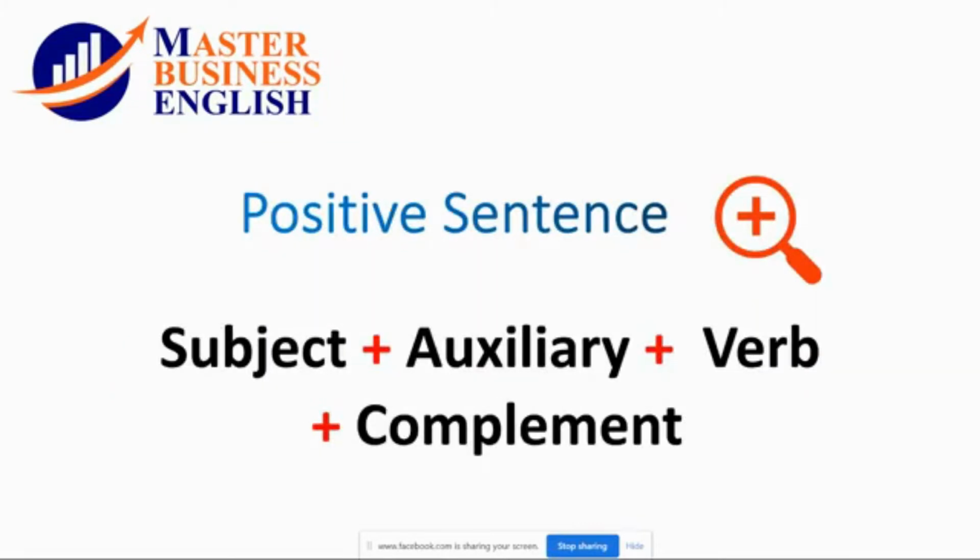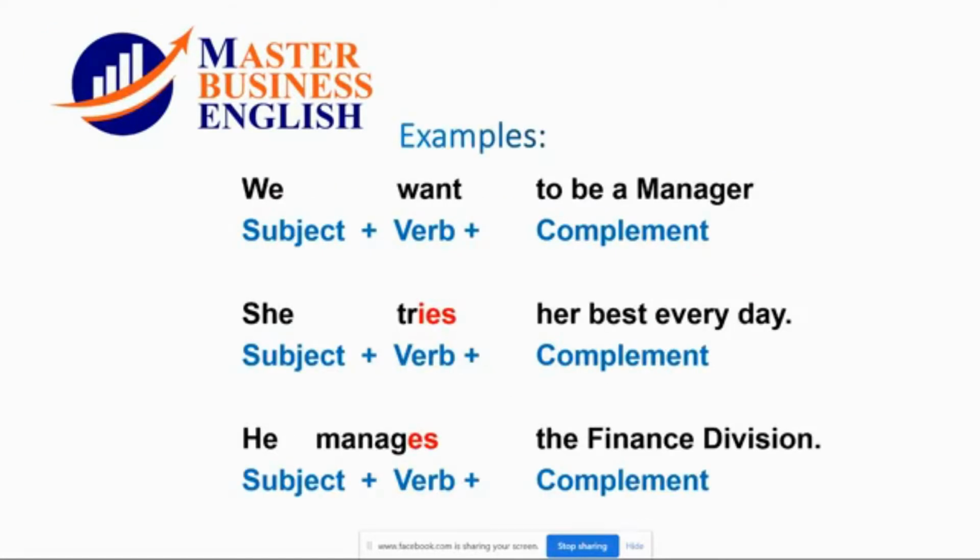In a positive sentence, remember the structure is subject, verb, and complement. We want to be a manager: subject we, verb want, complement to be a manager. She tries her best every day: subject she, verb tries, complement her best every day. He is the subject, manages the verb, and the finance division the complement. He manages the finance division.